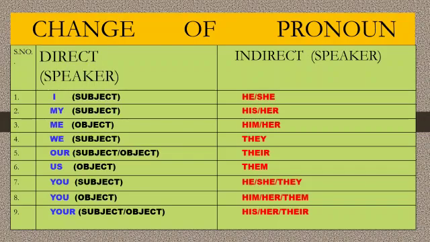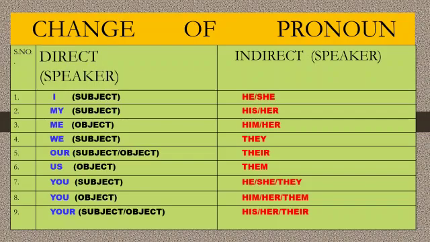If the subject "we" comes in direct speech, it should be changed to "they" in indirect speech. If the subject or the object "our" comes in the direct speech, it should be changed to "their" in indirect speech. If the object comes as "us", that is after the verb, it should be changed to "them".